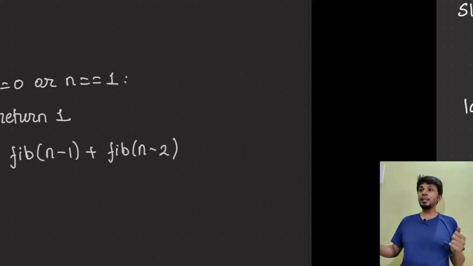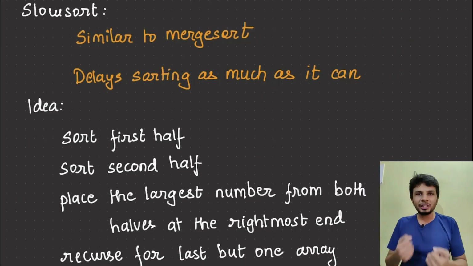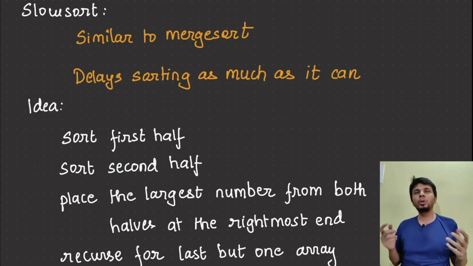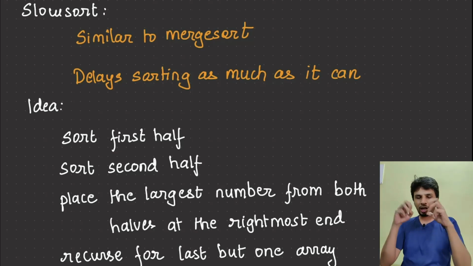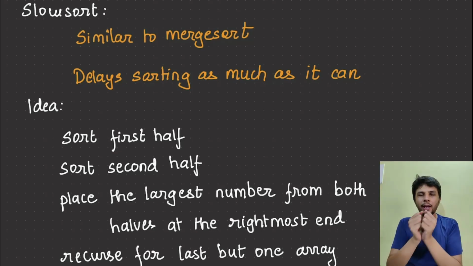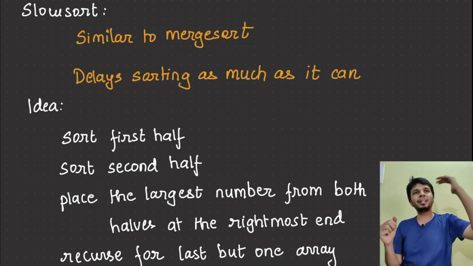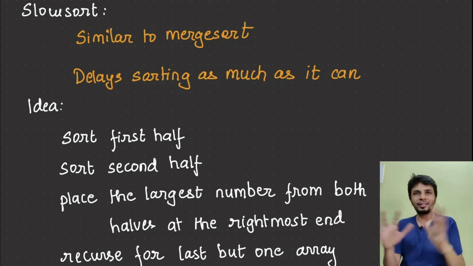So the idea behind slow sort is that it is really very similar to merge sort. When you look at the code, you'll see there are just one or two lines of changes here and there. But the way slow sort operates is really interesting. The idea behind this is very simple. It tries to delay sorting as much as it can, right? So do it at the very last. That's the main idea about it.